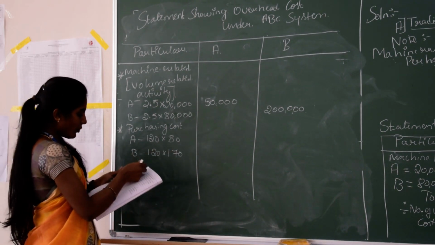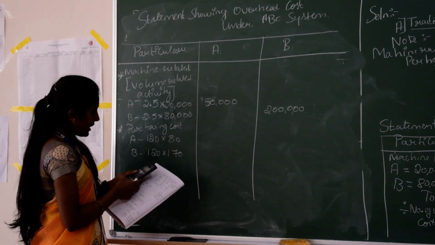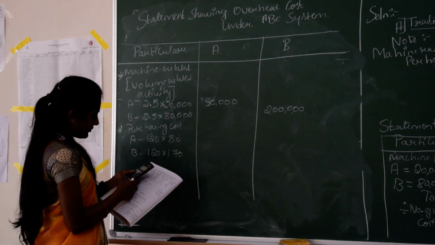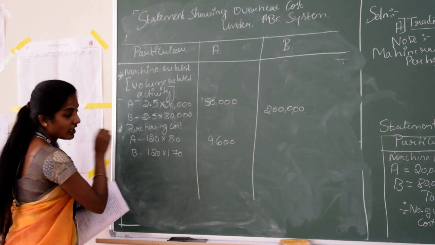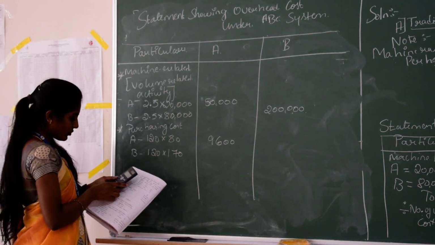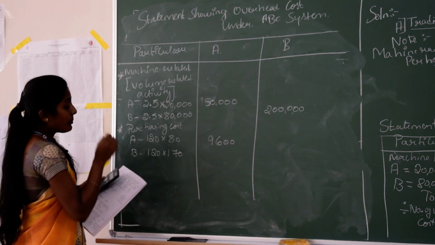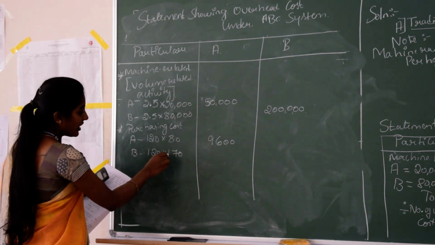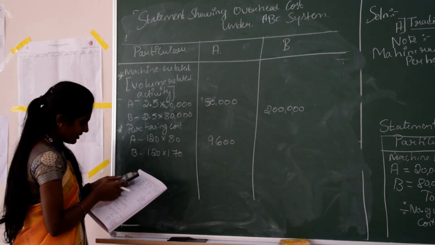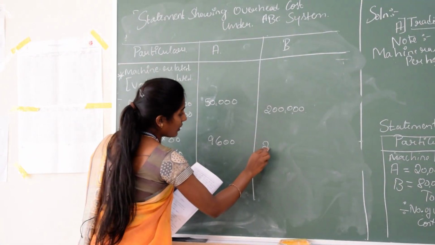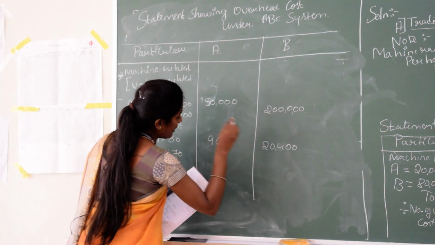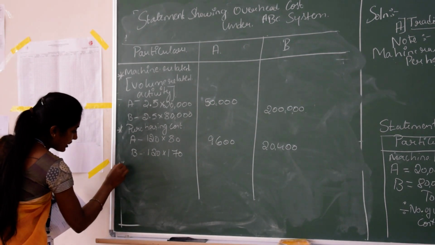Therefore, 120 multiplied with 80, that is 9,600 for product A, and for product B that is 120, the per purchasing cost, into the total number of purchases, 170, that is 20,400.